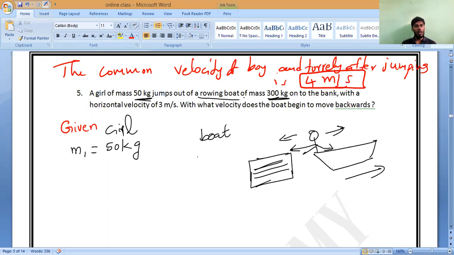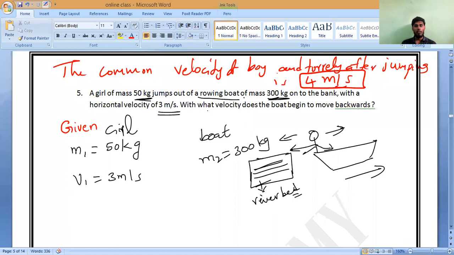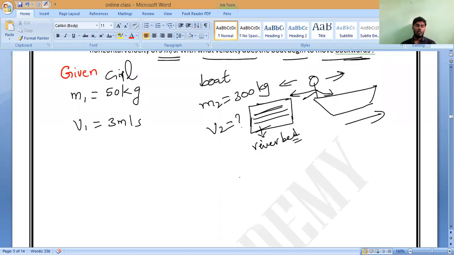So now the boat mass, let me consider M2 is equal to 300 kilogram. Now you tell me. With a horizontal velocity of how much? The girl's horizontal velocity is 3 meter per second. Now they are asking: with what velocity does the boat begin to move in the backward direction? Means they are asking V2 is equal to how much, correct or not?